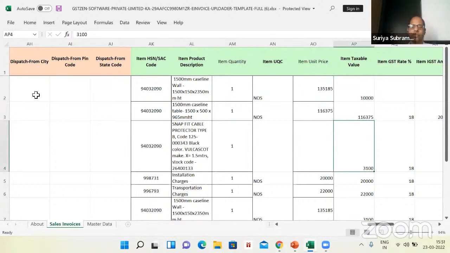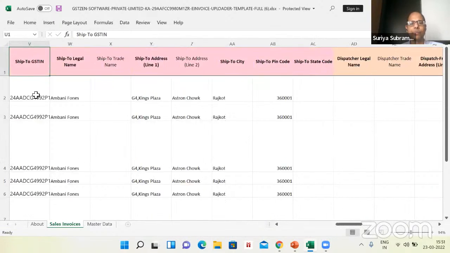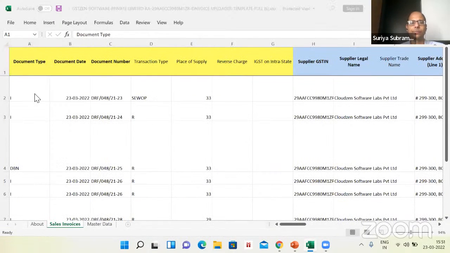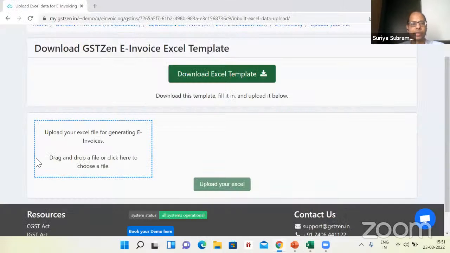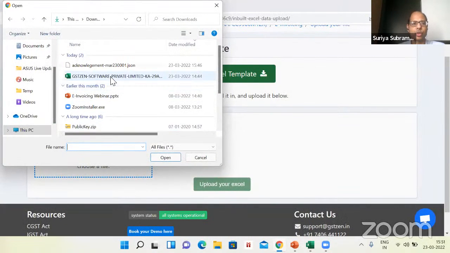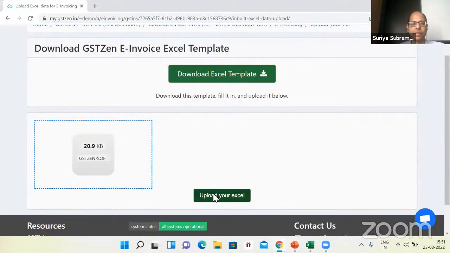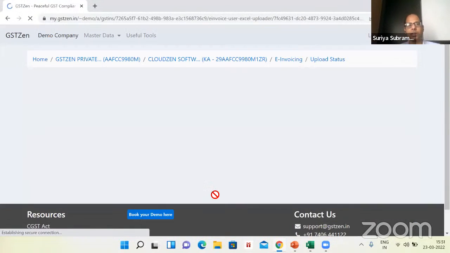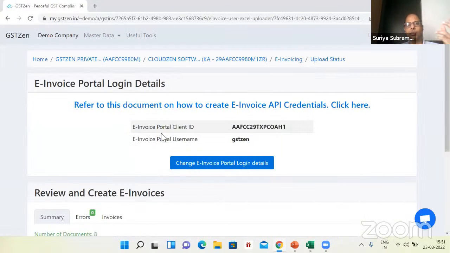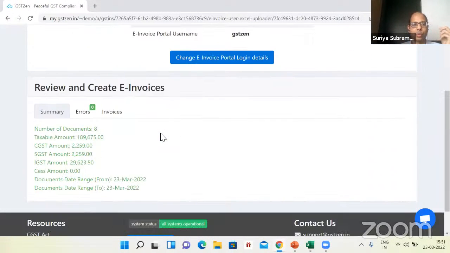So if you get this report from your ERP or any software, within a few seconds you should be able to generate e-invoices. Let me now go to GSTZen and generate an e-invoice right away. I only have to choose the file that I want to generate e-invoices for. I've uploaded the file. GSTZen will take about 3 or 4 seconds to process these files. Here you can see it's already processed. There are 8 invoices in my file. Those invoices have come here.